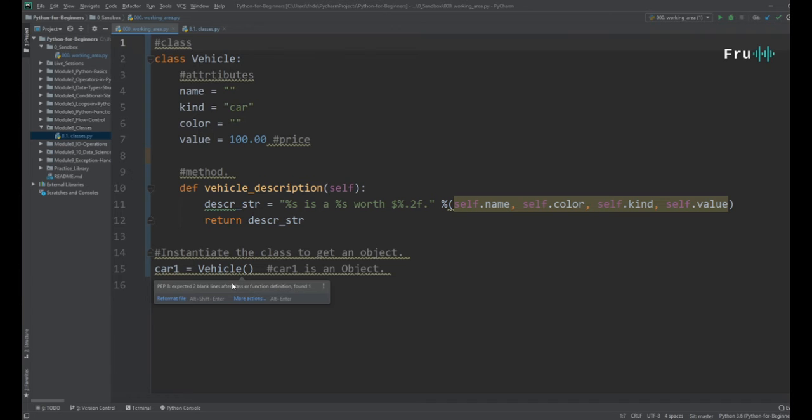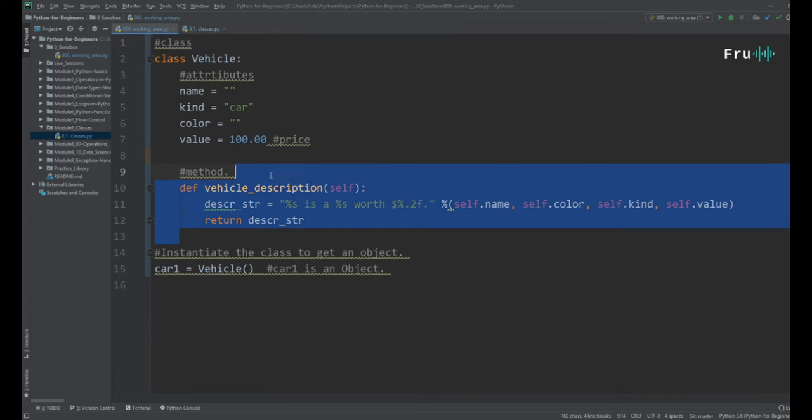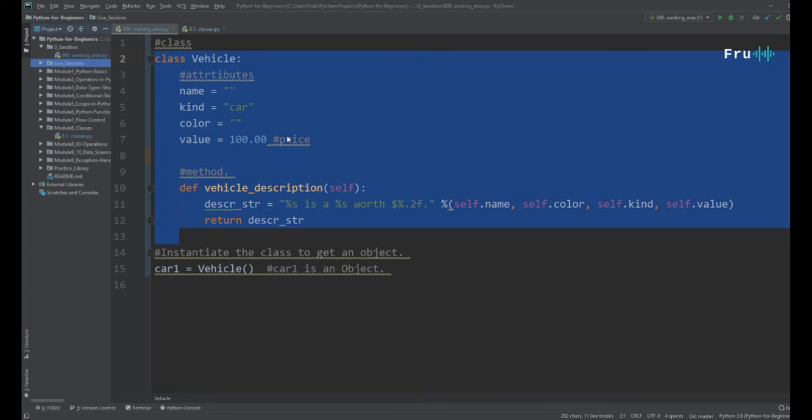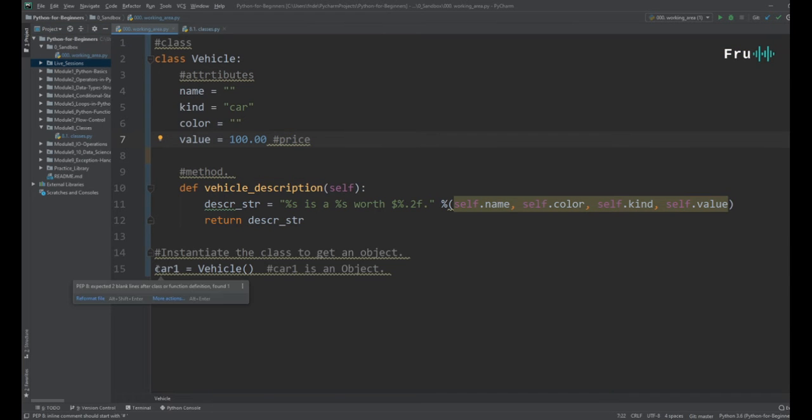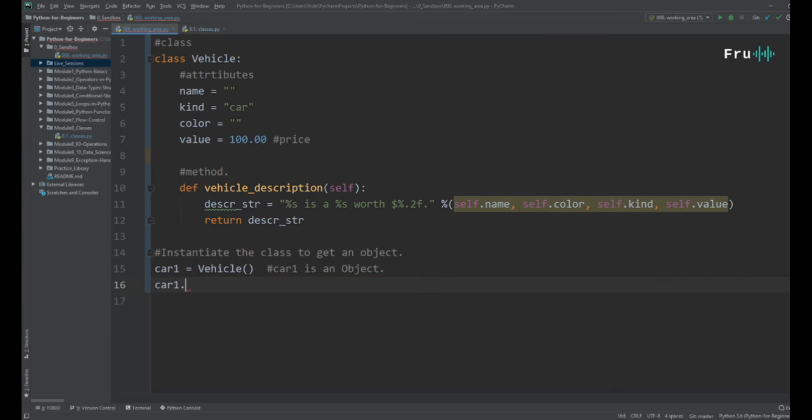Took me a while for this to click. A class is just a description, generic, nothing has been done yet. Now, once you set some value equal to this, and you say Vehicle with parentheses, this is simply initiating it. So now we're ready to get a specific vehicle. Now we can say car1 dot, and you see it gives me these attributes: value, kind, color, name. And the class here is Vehicle.